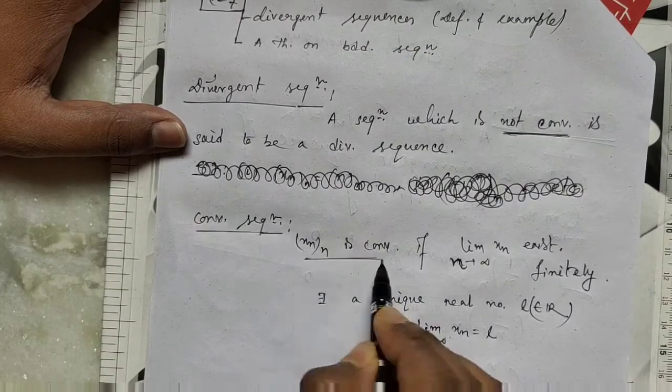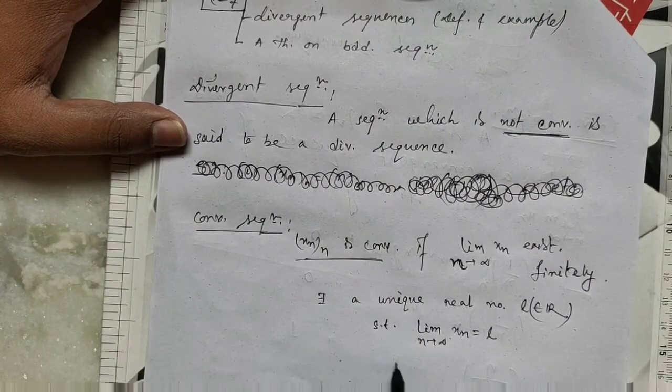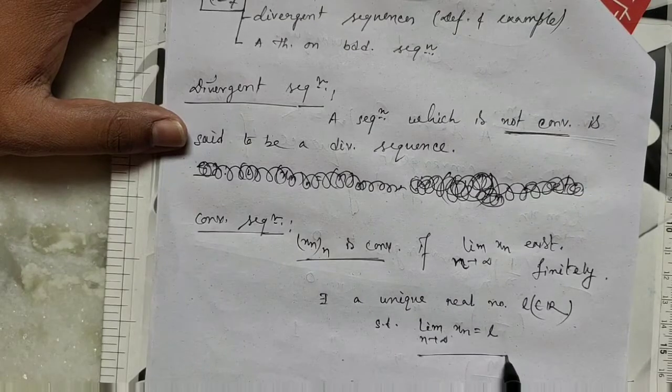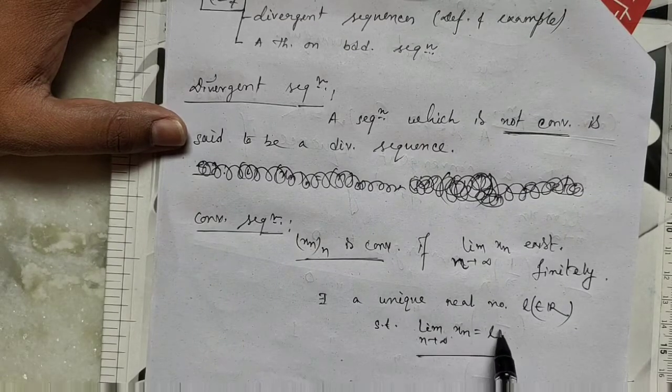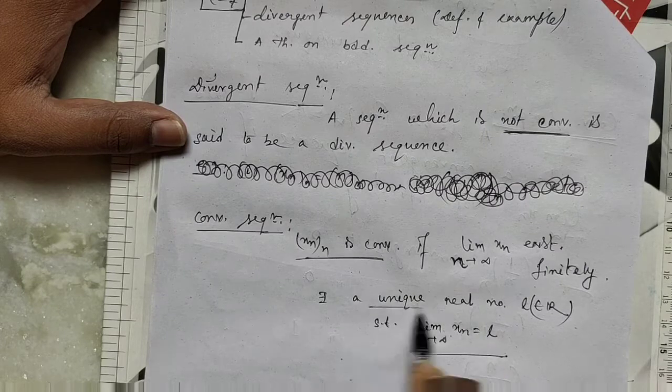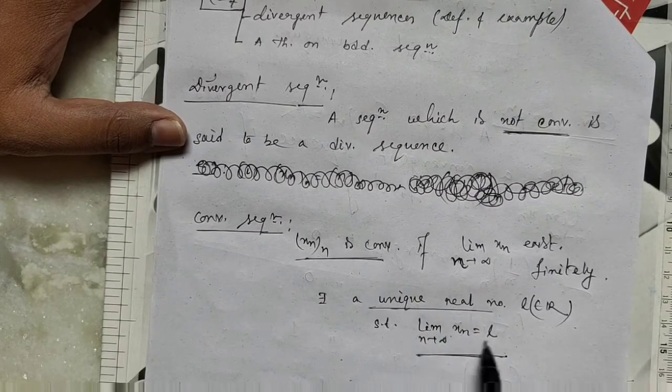So a sequence is convergent if the limit exists finitely, and there exists a unique real number such that the limit of Xn equals L.